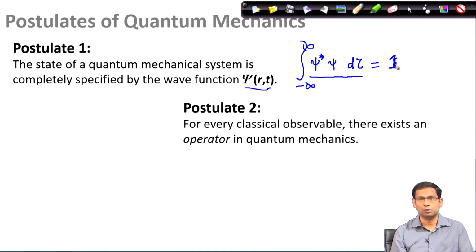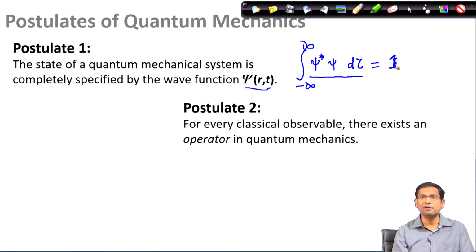Now, postulate 1 told us everything that we can know about the system is there in the wave function, but it did not tell us how we can get some information out of it. That was the role of postulate 2. Postulate 2 on the other hand said that if you want to obtain any information about any classical observable, for example, position or momentum or energy, either kinetic energy, potential energy, angular momentum or any other physical observable that classical mechanics has already defined, if you want to know that, then there exists something called an operator in quantum mechanics.